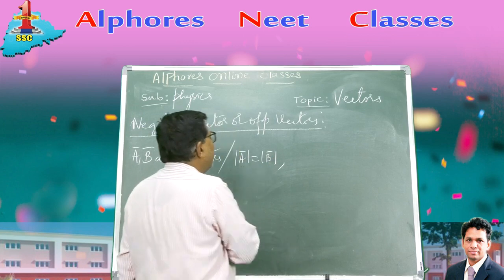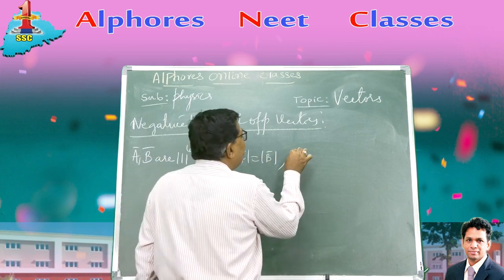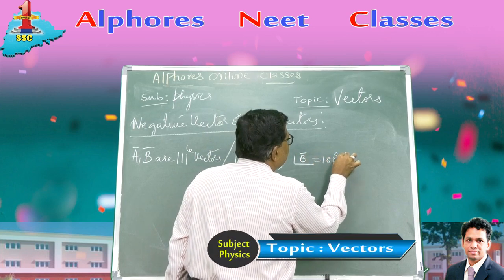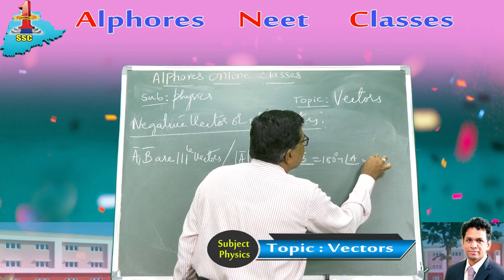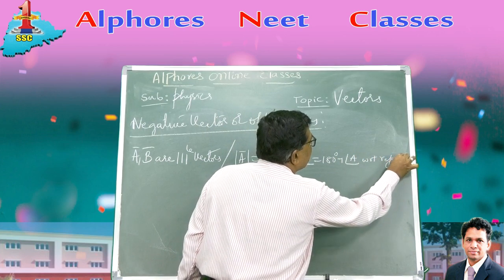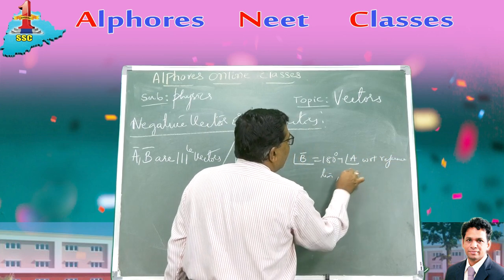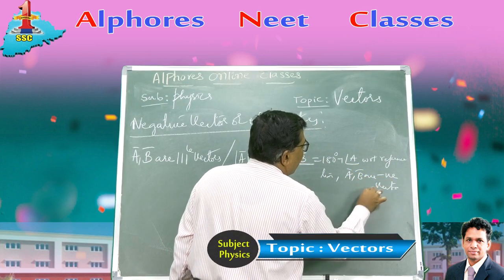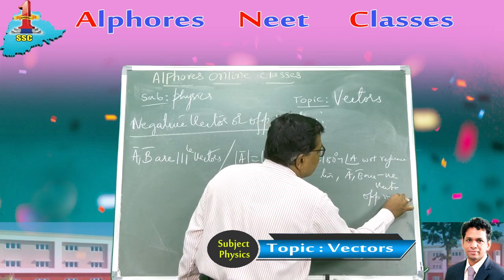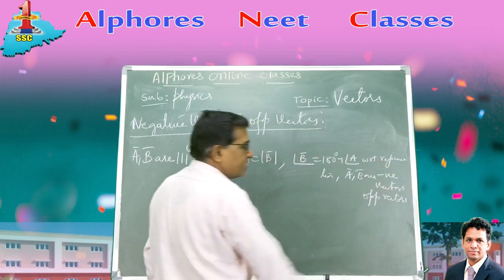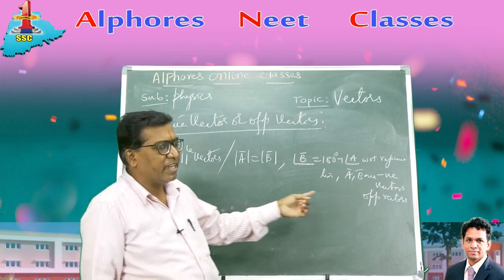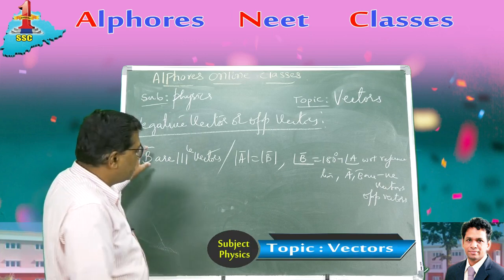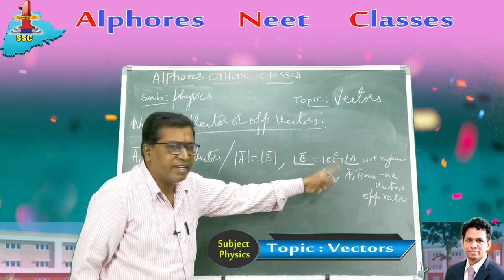And the magnitudes are equal, and the angle made by one vector, let us say B, is 180 degrees plus the angle made by A with respect to the reference line. Then A bar and B bar are called negative vectors, or they are called opposite vectors. So this is the vector notation of spelling out the definition for the negative vectors or opposite vectors, right? So this way you can spell out. Here angle B is 180 plus angle A.